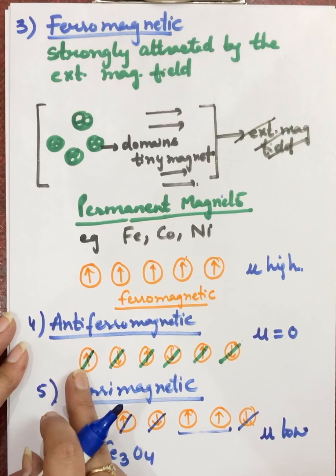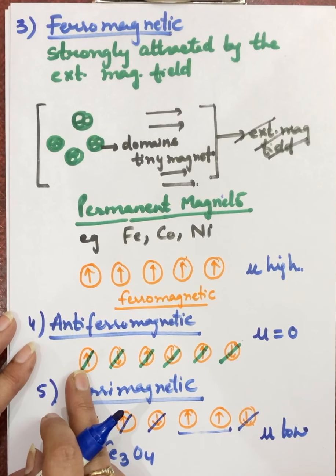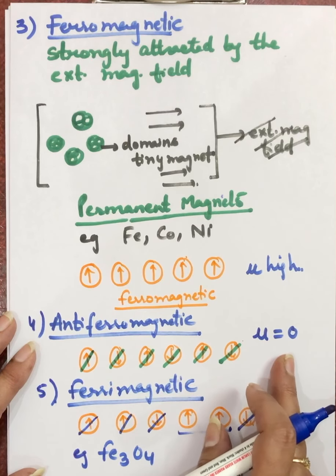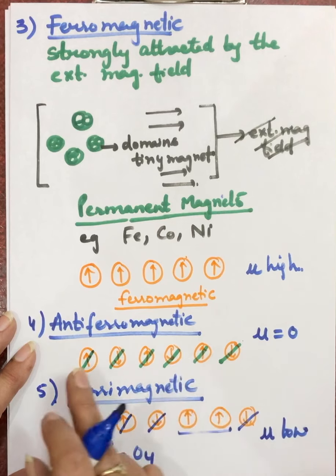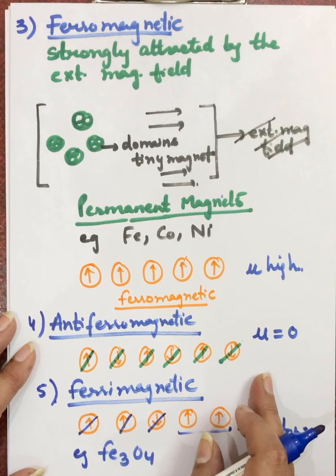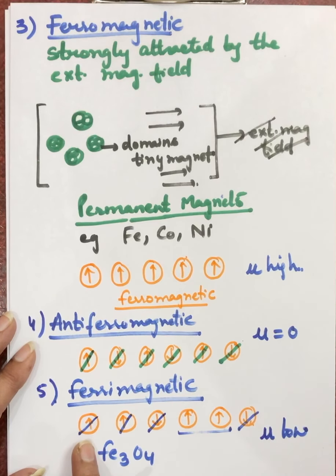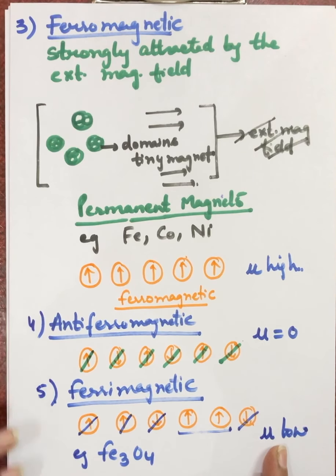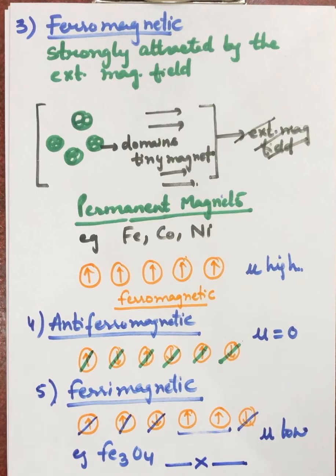If an equal number of these domains are in the parallel and anti-parallel directions, then the net magnetic moment is 0, because they all cancel out the magnetic moment of each other. And if there is an unequal arrangement of these domains in the parallel and anti-parallel directions, then some of them contribute towards the net magnetic moment value, and hence the substance becomes ferrimagnetic in nature. This is about the electrical properties of solids and magnetic properties of solids.